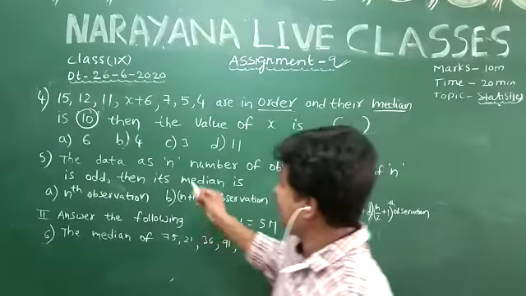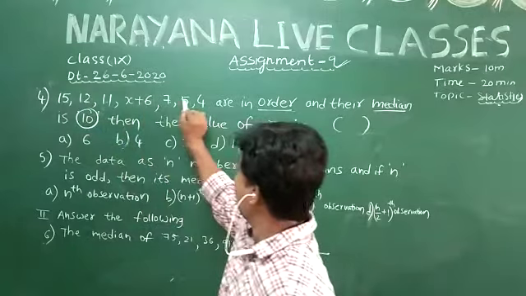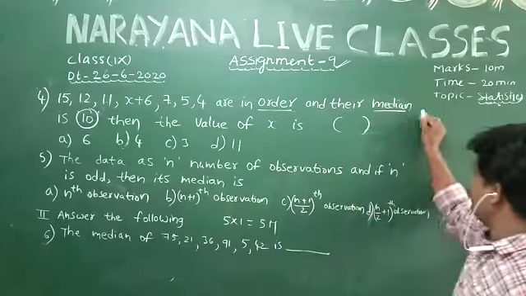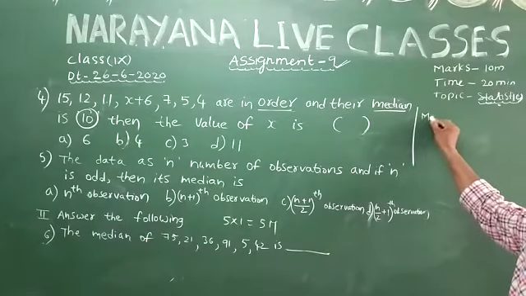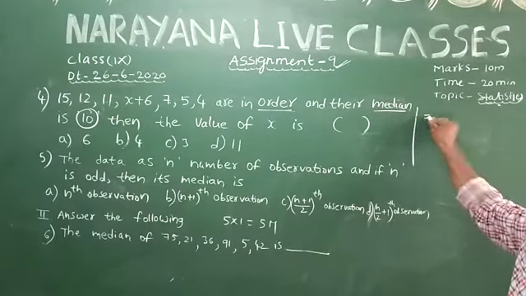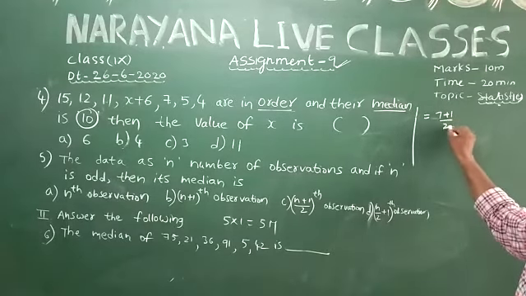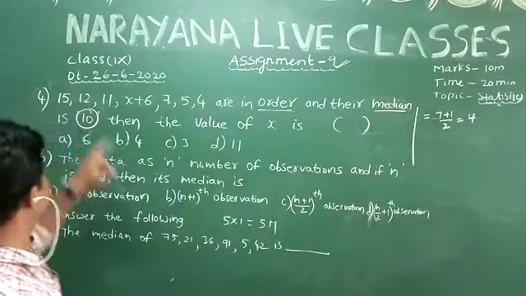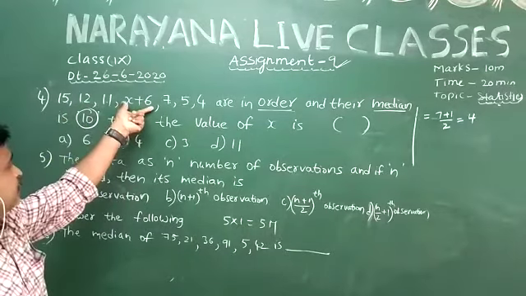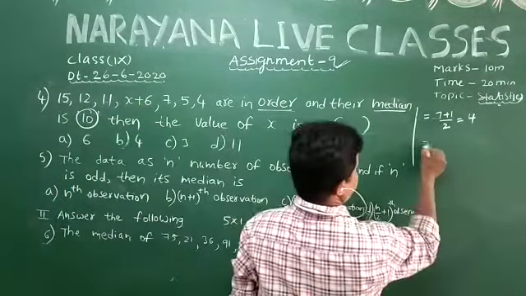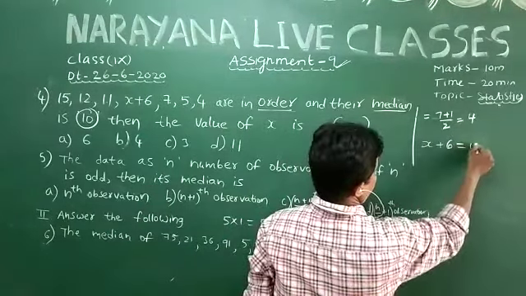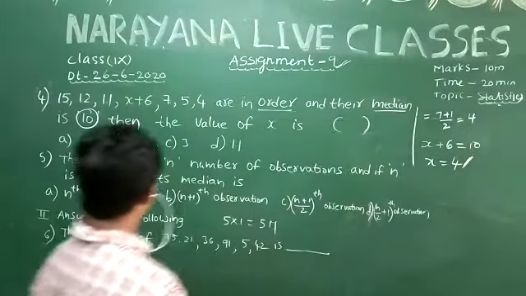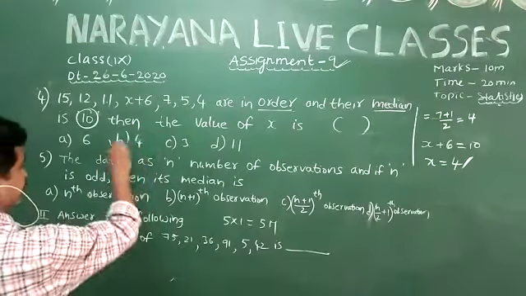You observe that here there are numbers 1, 2, 3, 4, 5, 6, 7. The n numbers are odd, that is 7 numbers, so the median is equal to 7 plus 1 by 2, that is equal to 4. The fourth observation is the median. Here the fourth observation is x plus 6, which is equal to 10. Therefore the value of x is equal to 10 minus 6, that is equal to 4. Option B is correct.